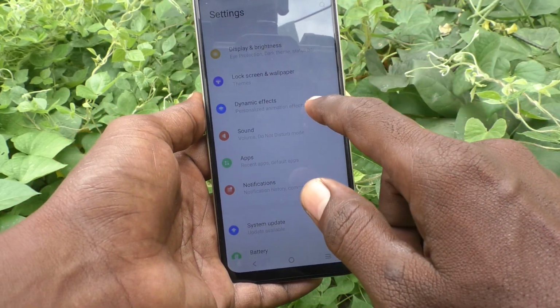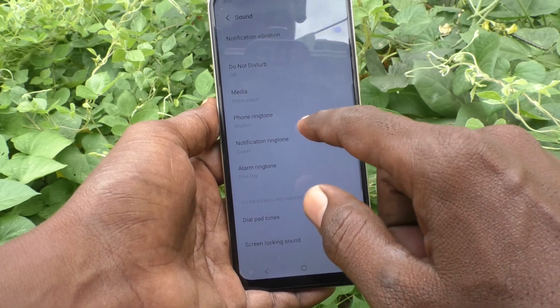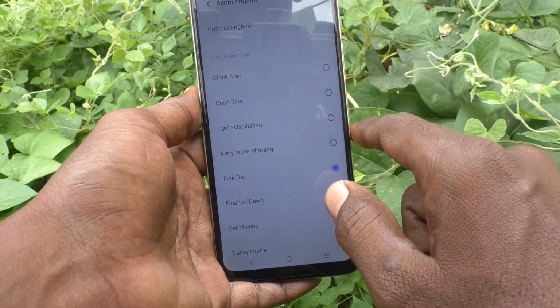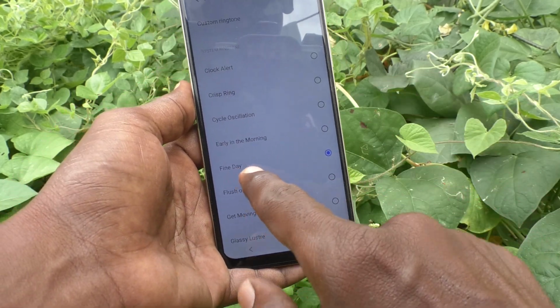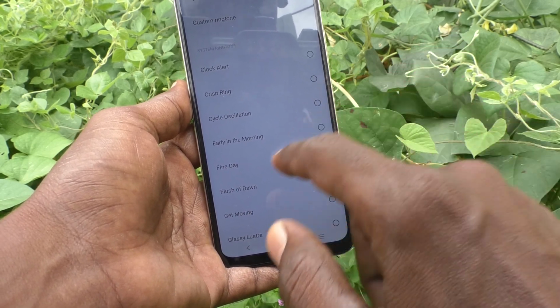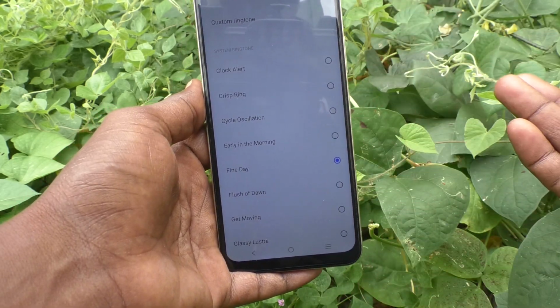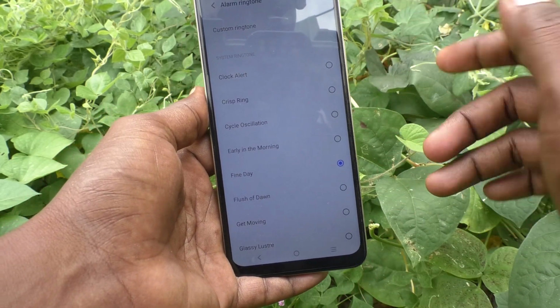Sorry. You have to go to sound and here select alarm ringtone, and here alarm ringtone is set to Find Day. At present Find Day is set as the alarm. Okay, if you want to change to some other tone, yes, you can do it.